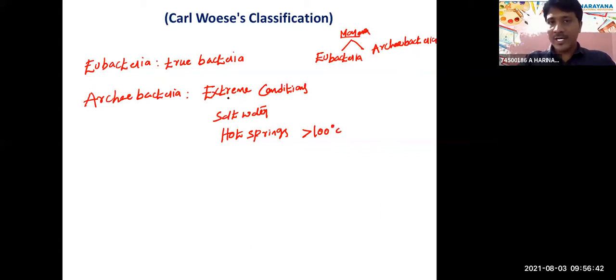That's why archaebacteria are present in extreme conditions. So salt water, hot springs, as well as marshy areas, especially marshy areas like the rumen of cattle.